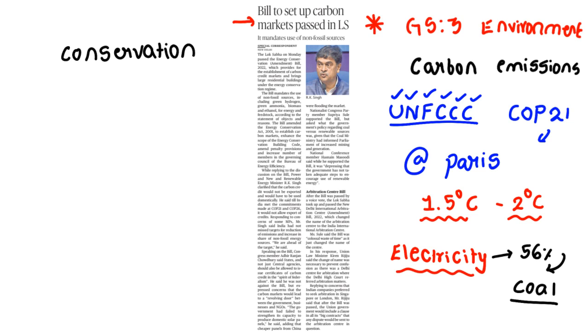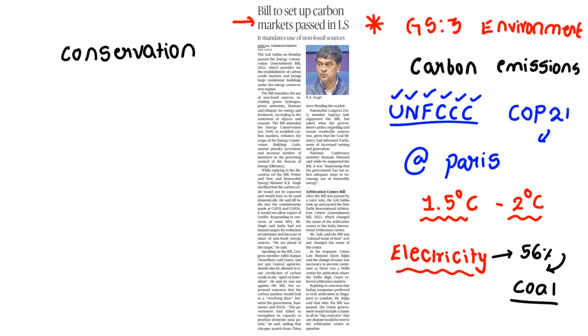Coal is called a fossil fuel. Why is it called a fossil fuel? See, fossil means the remains of animal body parts, or plants and trees, that got submerged within the earth's crust and have formed into fuel. Those are called fossil fuels, coal being one of them. Clear? So when we are able to conserve electricity, the usage of coal comes down.